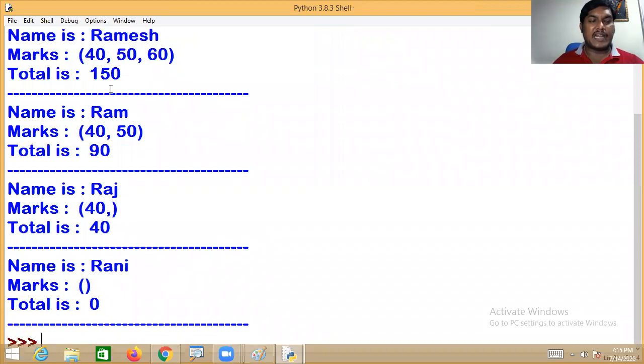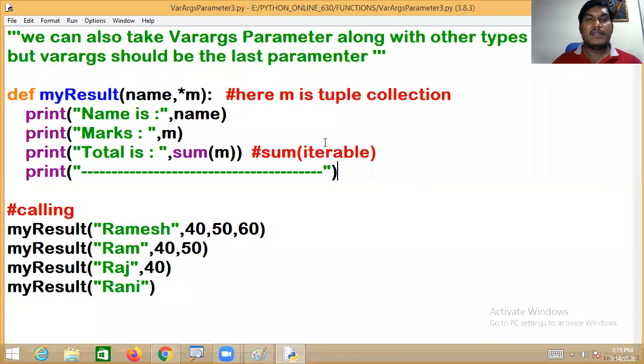First Ramesh and his marks, second one Ramu and his marks. The point I'm telling here, my dear friend, is that Varrock parameters can also be defined with other types of parameters, but in this process the Varrock should be the last parameter. I hope you guys can understand. Then you should not have this silly doubt: sir, can I take the first parameter as a Varrock? The Varrock should be the last parameter, man. You should not change the order, or you will be getting an error.